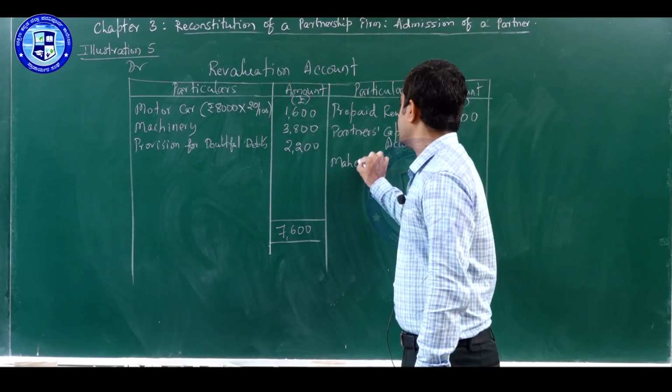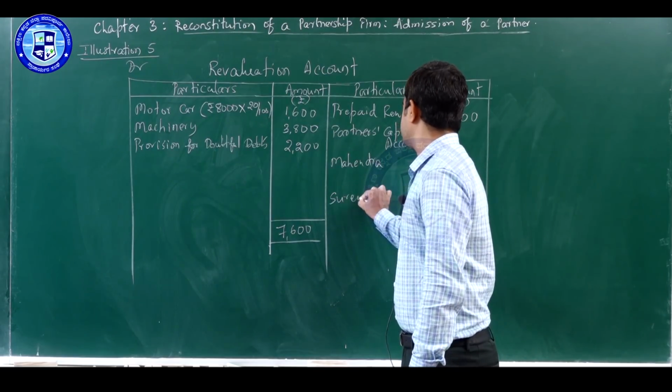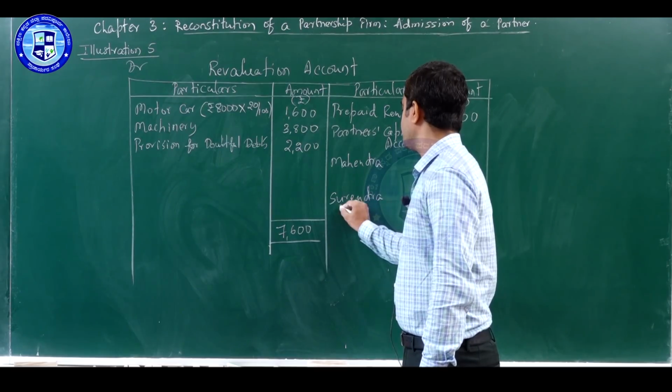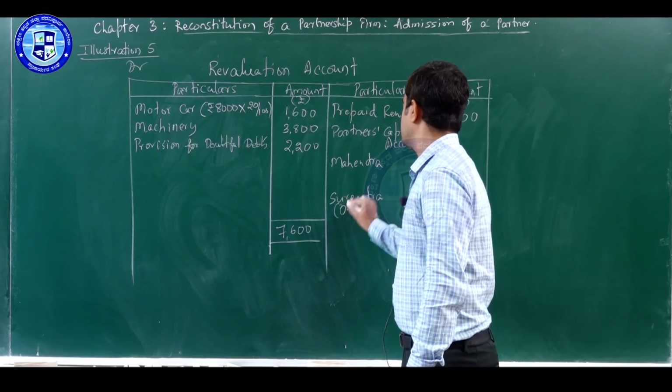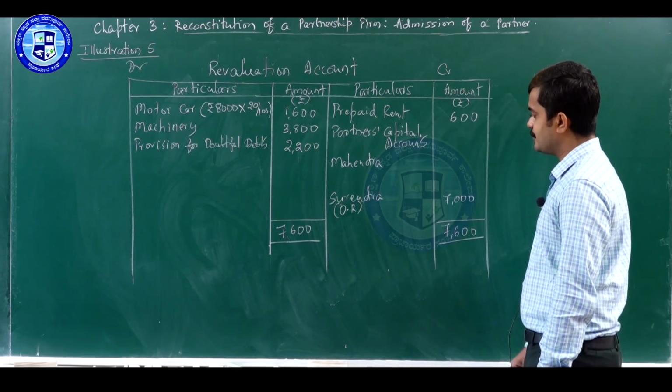Old partners are Mahendra and Surendra. Old ratio we have to take into consideration for distributing revaluation loss.